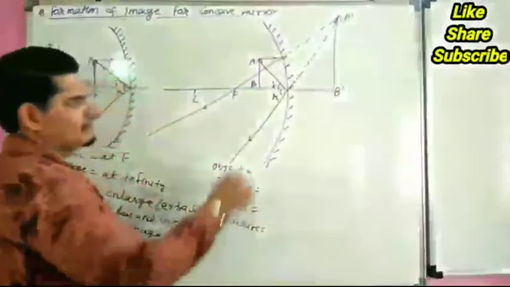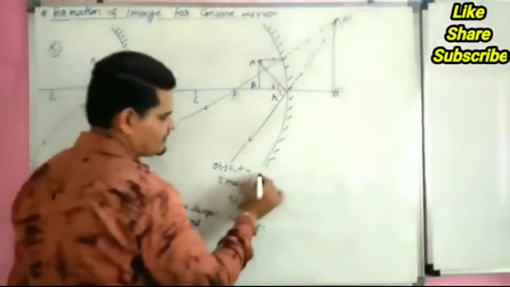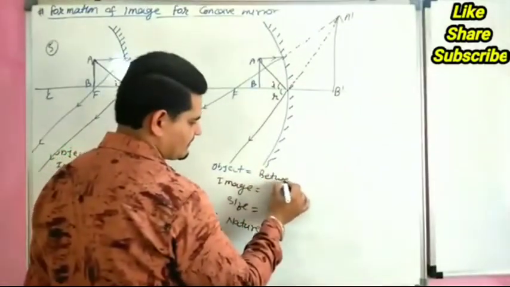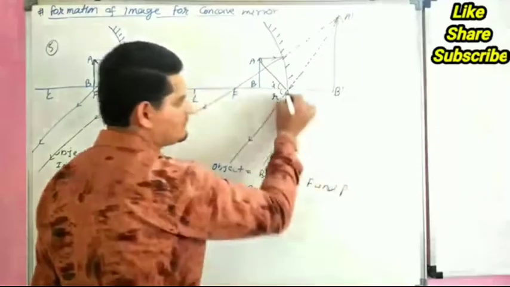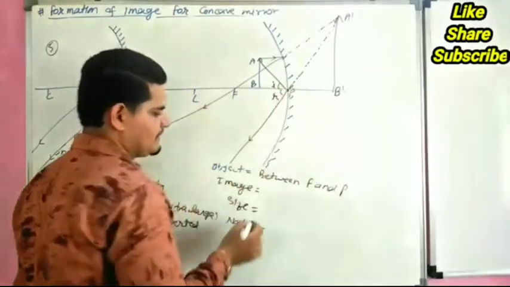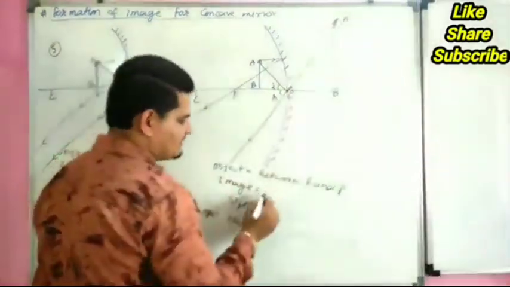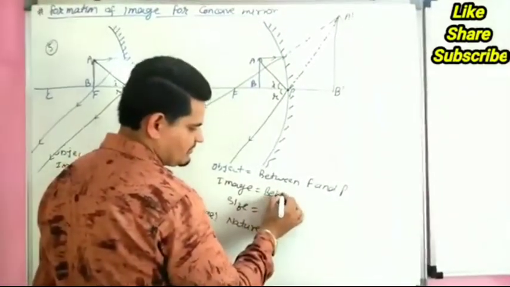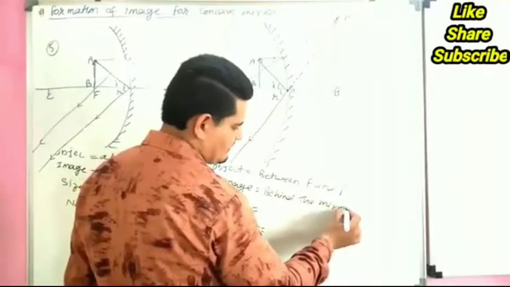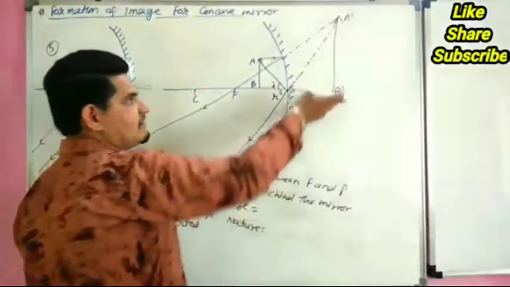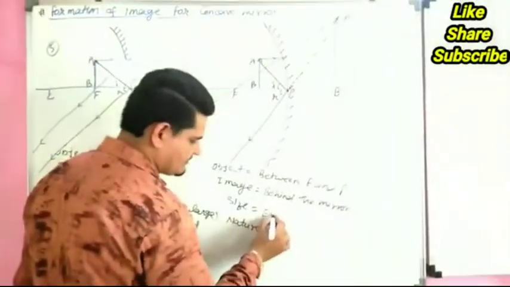A dash B dash. This is object. So object between F and P. This is the point P, pole. Image form behind the mirror. Size extra large.